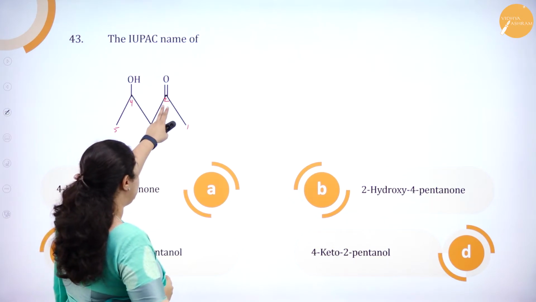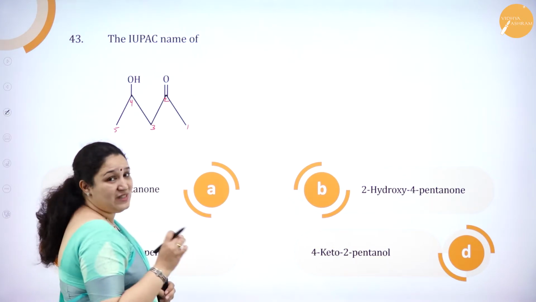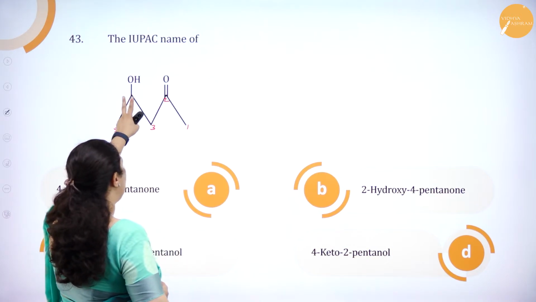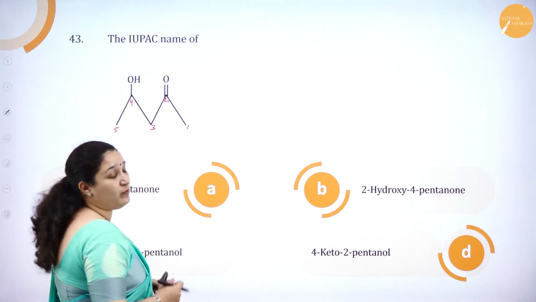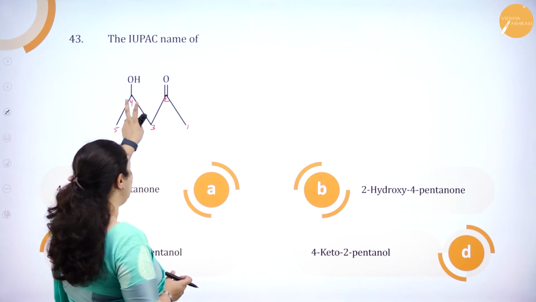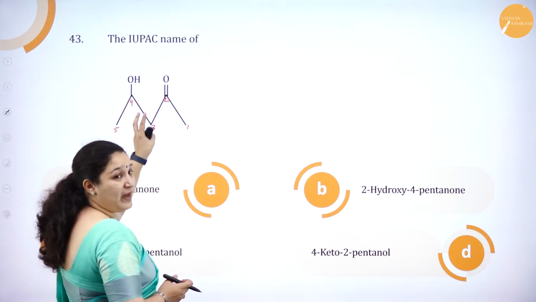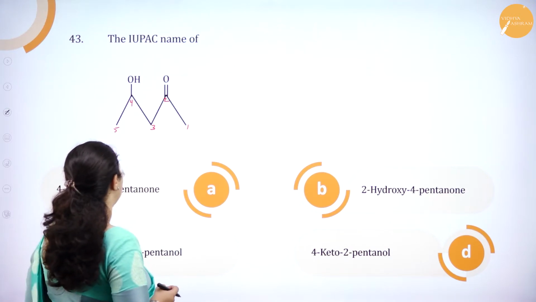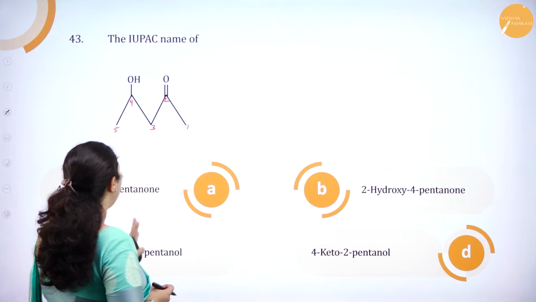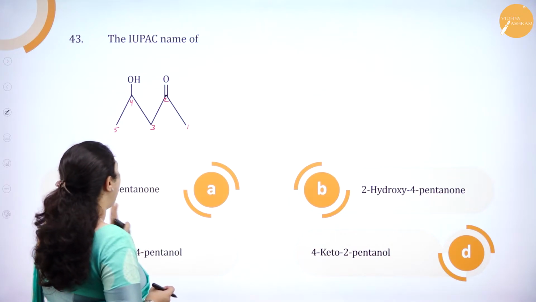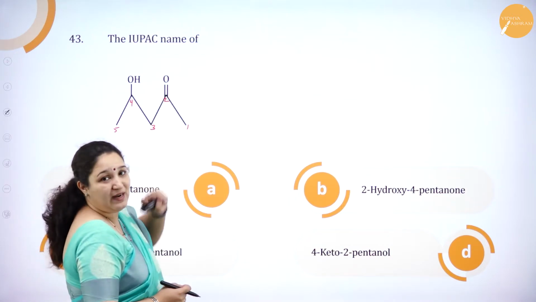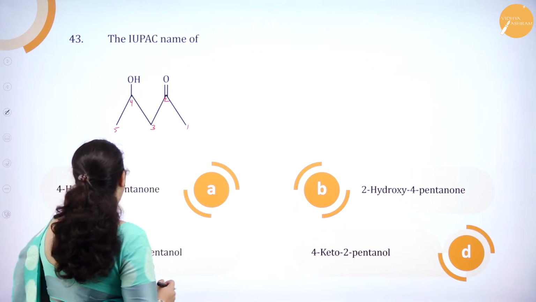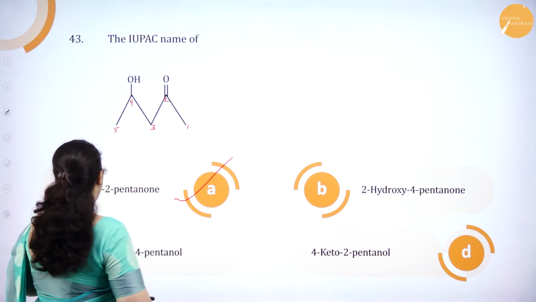And there is a carbonyl group. So it is a ketone. So pentanone it has to be. And on the fourth carbon atom, there's an OH group. When there are two functional groups, the one with the lower priority goes as the prefix, isn't it? So it is hydroxy in the fourth position. So it will be 4-hydroxy-2-pentanone. 2, because on the second carbon atom there is a carbonyl group or the ketone group, isn't it? So option A should be correct.